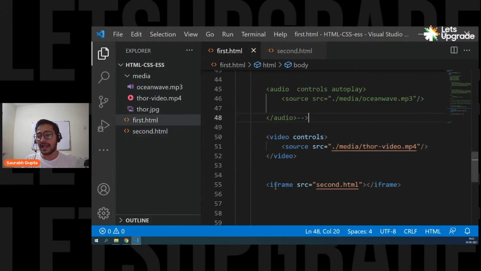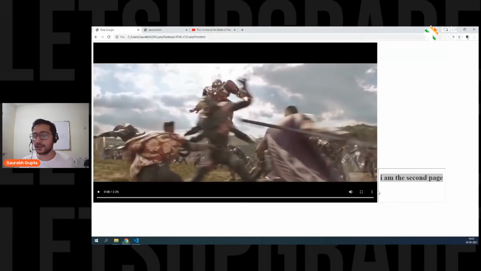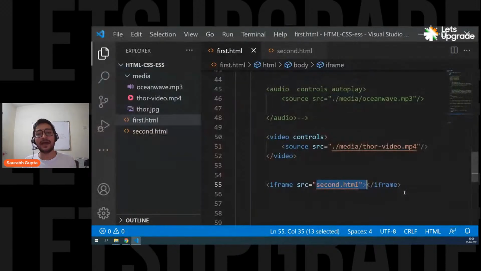And what I did in iframe, I said src second.html. That means I want to display the output of this page inside this frame, and you can see it here. That's why we call iframe an internal frame. That's how we use the internal frame. Is that clear, everyone? But this is normal. What if I want to do greater things?